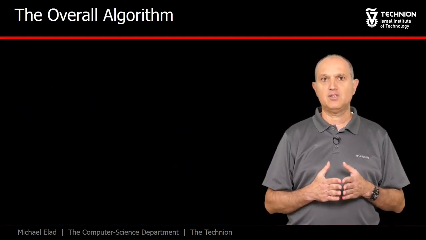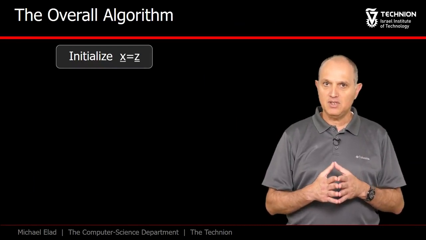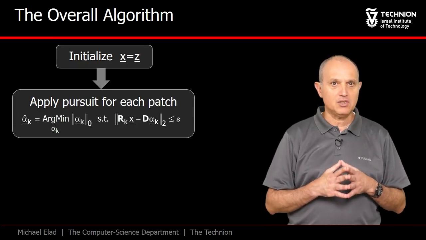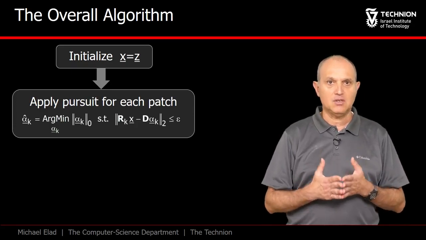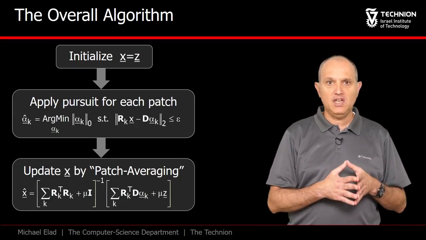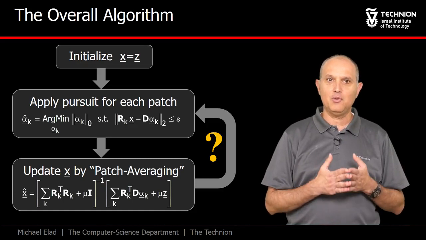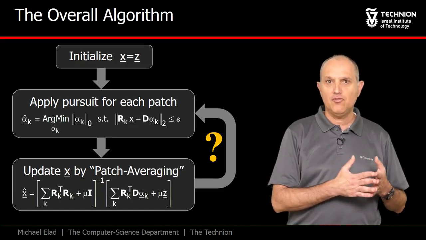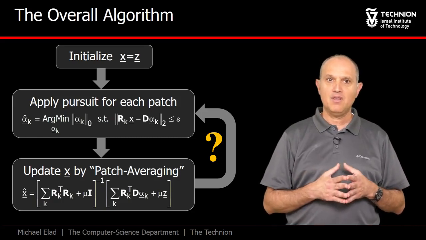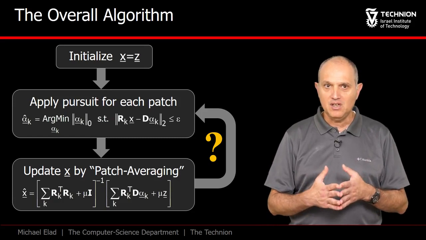So let's summarize by describing the complete algorithm. We start by setting x to be z, the noisy image. Then we apply pursuit for each of the patches and find the representations, alphas. The last step is a patch averaging, which leads to the output image x hat. Think about it. This is exactly the heuristic algorithm we proposed earlier for denoising an image, pursuit on each patch, and then patch averaging. Thus, we are offering here a more systematic way to give birth to this idea.